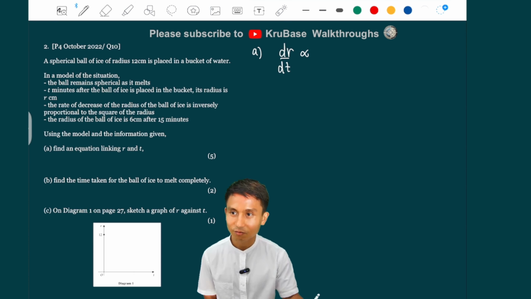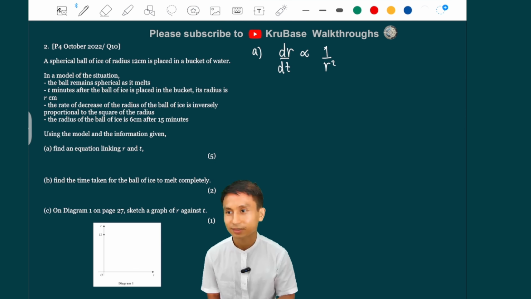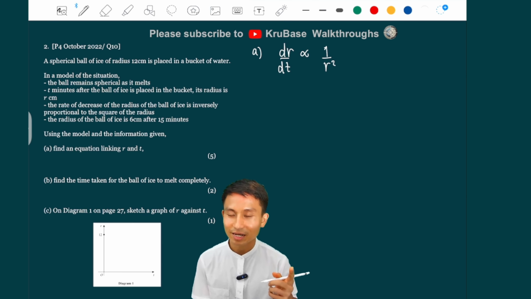I'm going to write the proportional sign there. Inversely proportional, sorry, to the square of radius. So we're going to get that. Wait, square of radius is a square, not square root. Yeah. Okay, square of radius. But that is what you guys might miss later.